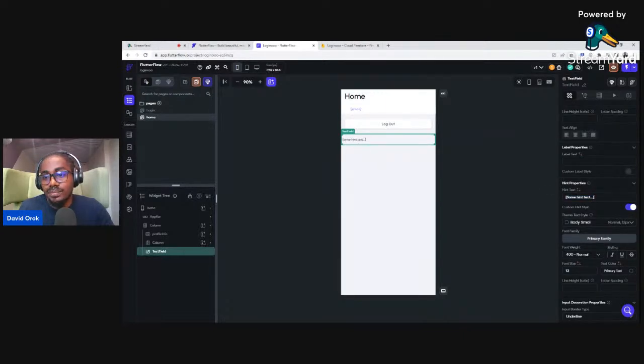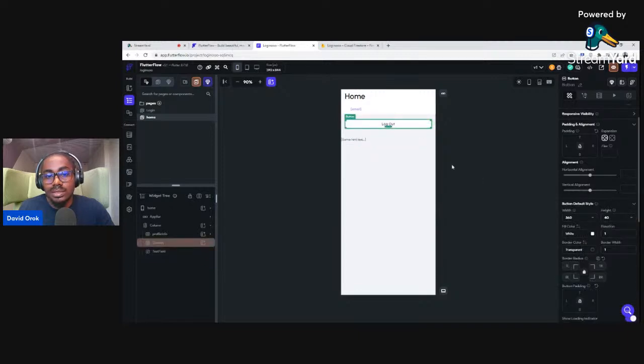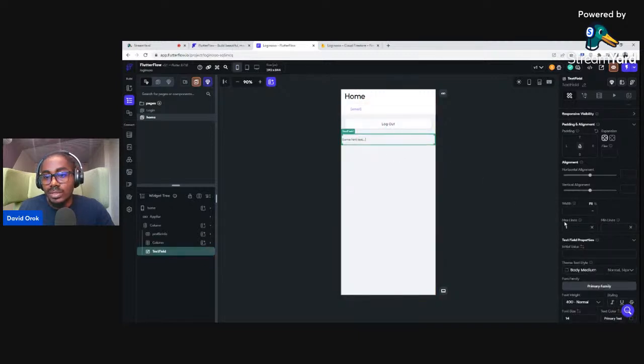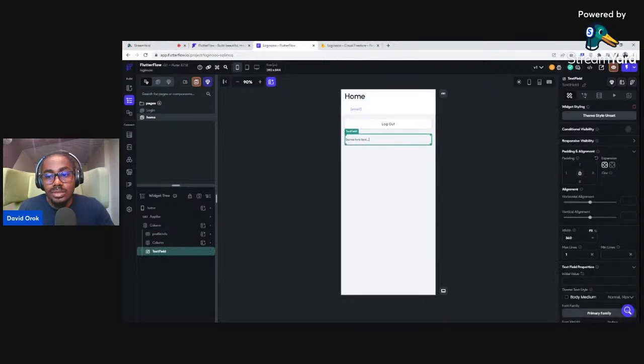Okay, but before we do that, let's go ahead and try to give it a width. I'm currently using 390 by 844, so I will try to see how I can give it a width. Let me see, what width was this? 360. Yeah, so I'll give it the width of 360. Let's see if it's going to take that width. Yes, it does. It takes the width 360. I just put the width here.